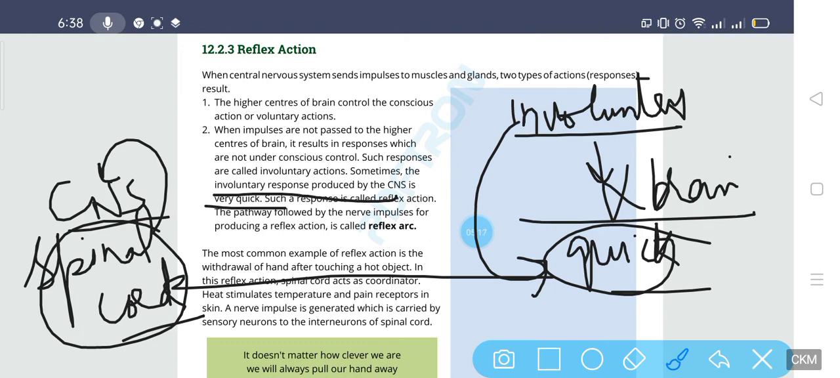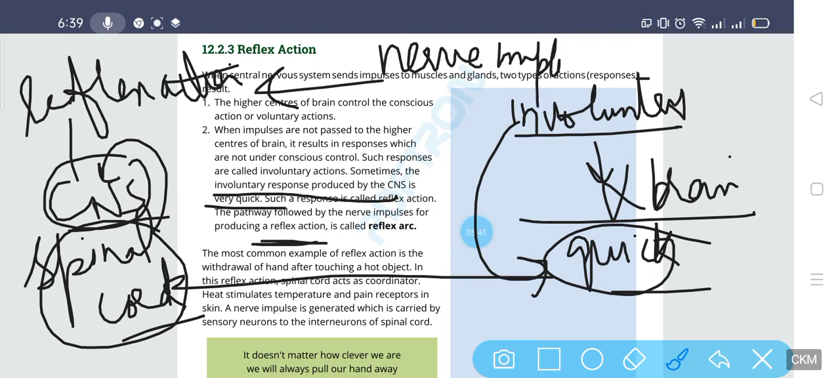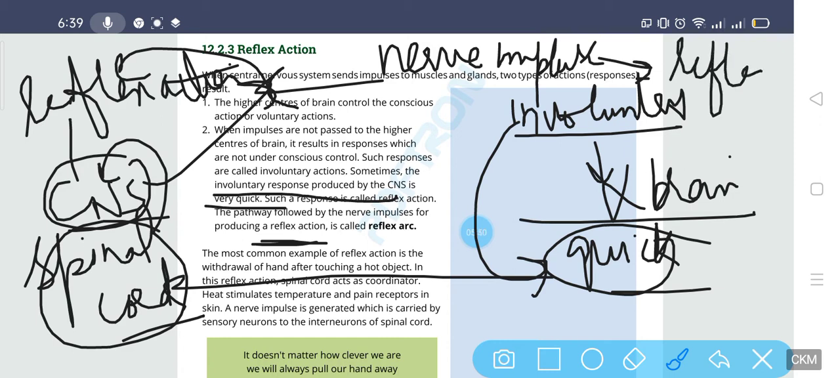The reason is that the central nervous system is involved in it, and these are known as reflex actions. What is this known as? A reflex action. And the neurons or the nerve impulse which is generated due to the CNS to help that reflex action is known as a reflex arc.